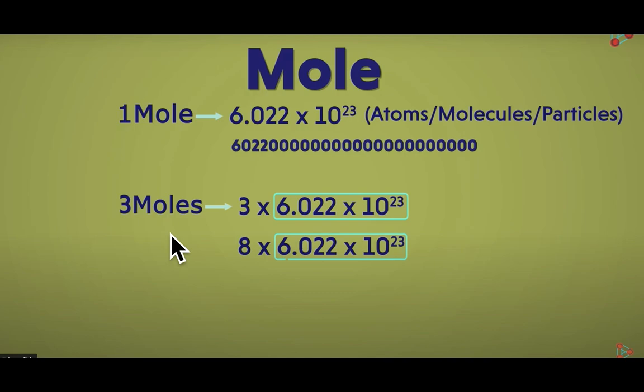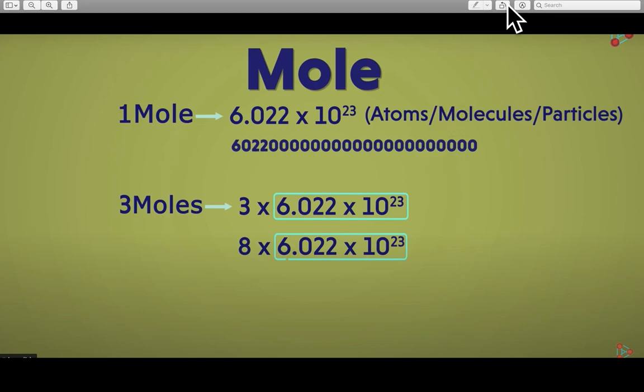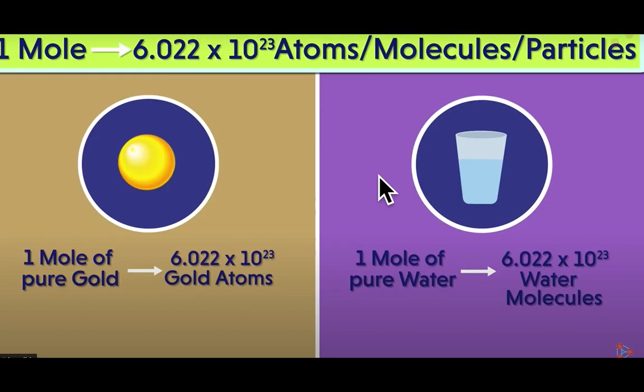If you ask for 1 dozen, you get 12 things, and if you ask for 1 mole, you will get this much number of atoms or things of that particular substance. According to chemistry, 1 mole is equal to 6.022 into 10 raised power 23 atoms, molecules or particles.